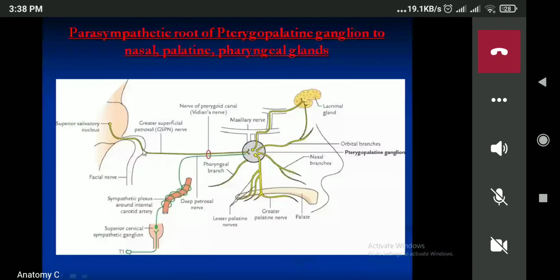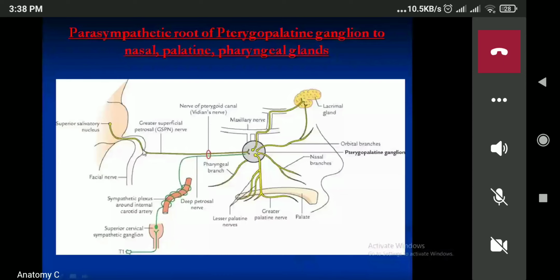Now you may get confused. Over here we have the greater petrosal nerve. Over here we have the nerve to pterygoid canal. How is it formed? When the greater petrosal nerve joins with the deep petrosal nerve, then the nerve to pterygoid canal will form. So from the greater petrosal nerve to the nerve to pterygoid canal, it will end in the pterygopalatine ganglia.